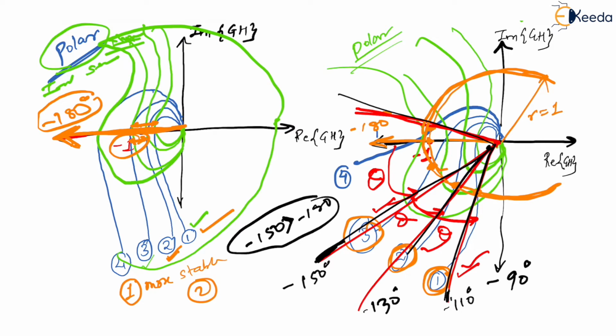Again I am saying the same thing. If you just observe here, let us say this angle is minus 210 degrees, because this is minus 270 degrees, right? So definitely whatever angle has to come will be between minus 180 degrees and minus 270 degrees. So again, if you check here, minus 210 degrees is lesser than minus 180 degrees.